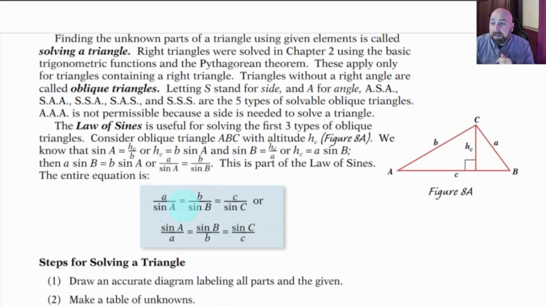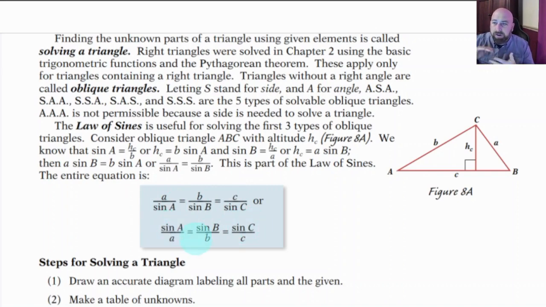Here it is. A, that's side A. These top ones are sides right here, and these bottom ones are angles. How do I know that? Well, the sides are small letters, and the angles are big letters. So side A over angle A equals side B over angle B equals side C over angle C, or the sine of those angles.